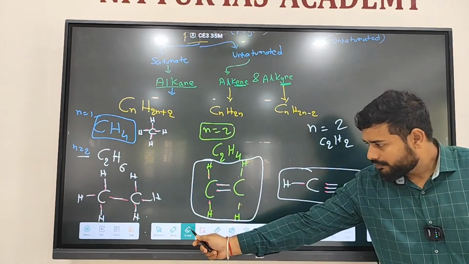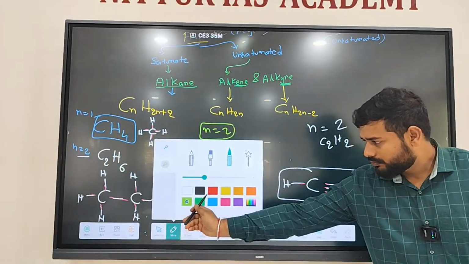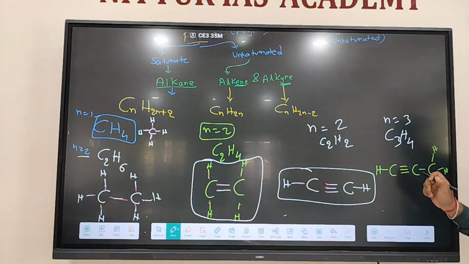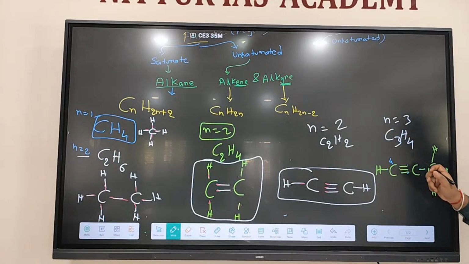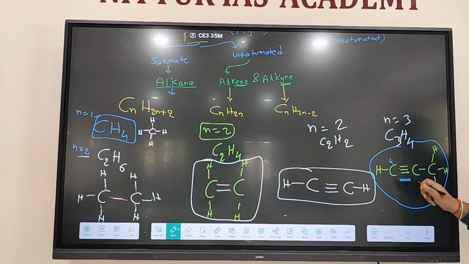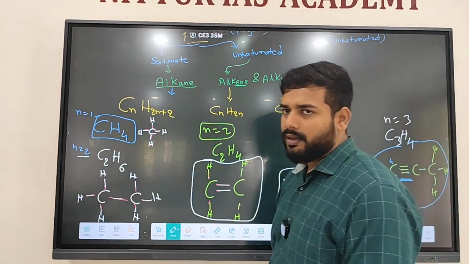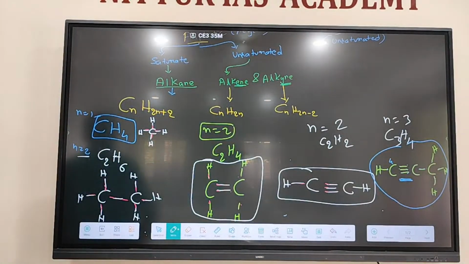See this carbon: 1, 2, 3, 4. This one, 1, 2, 3, 4. In this complete compound, one triple bond is there. That's why it is an unsaturated hydrocarbon. Saturated means it should only have single bonds. Unsaturated means double or triple bonds are there. Unsaturated hydrocarbon.